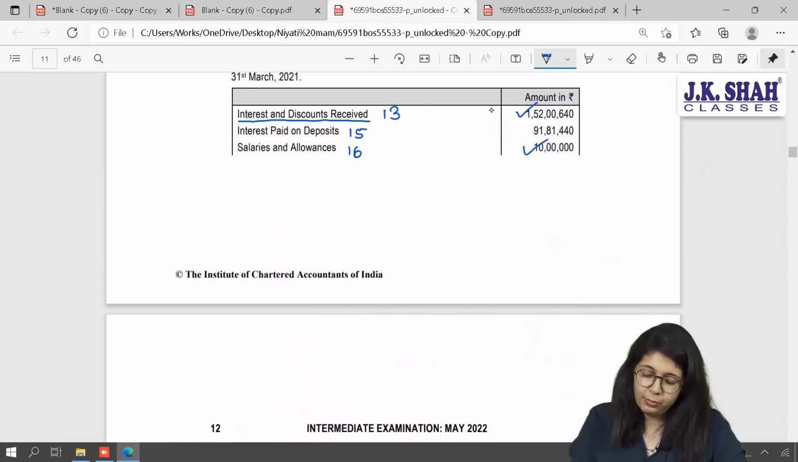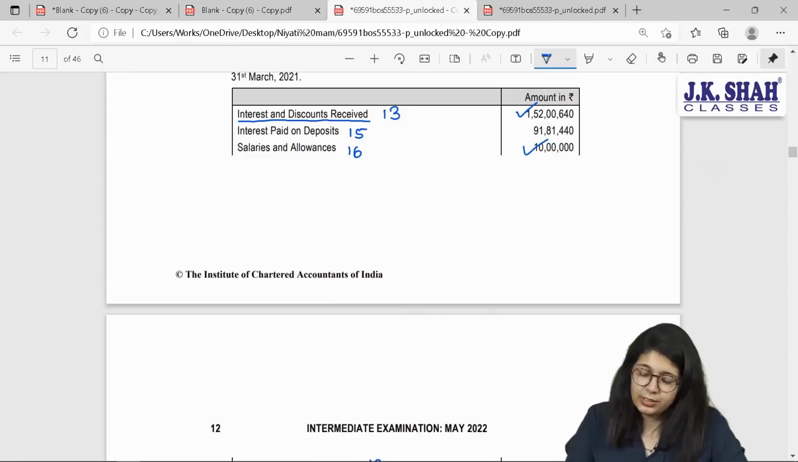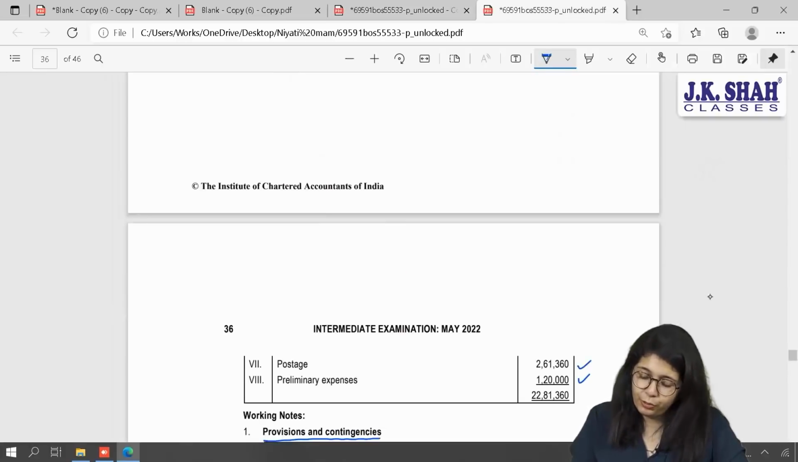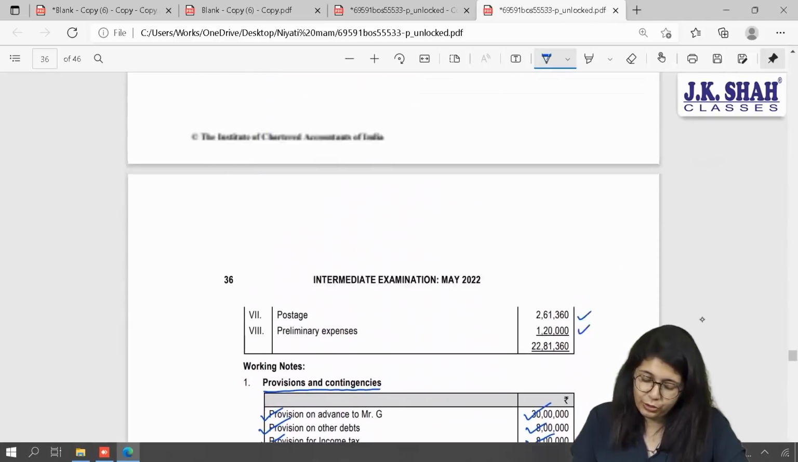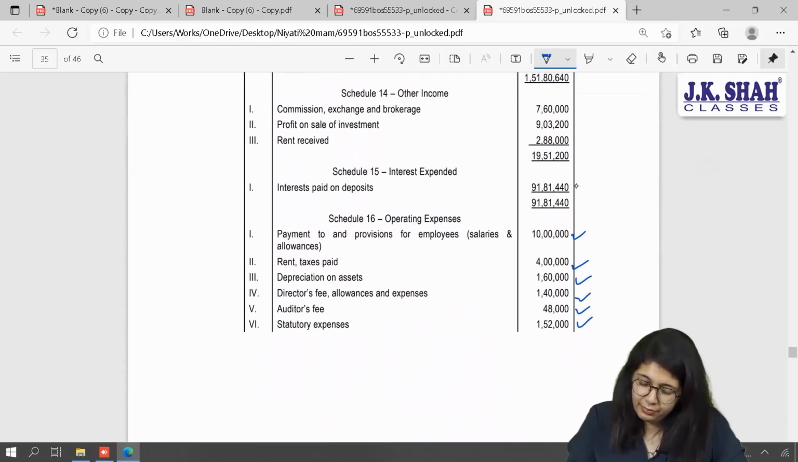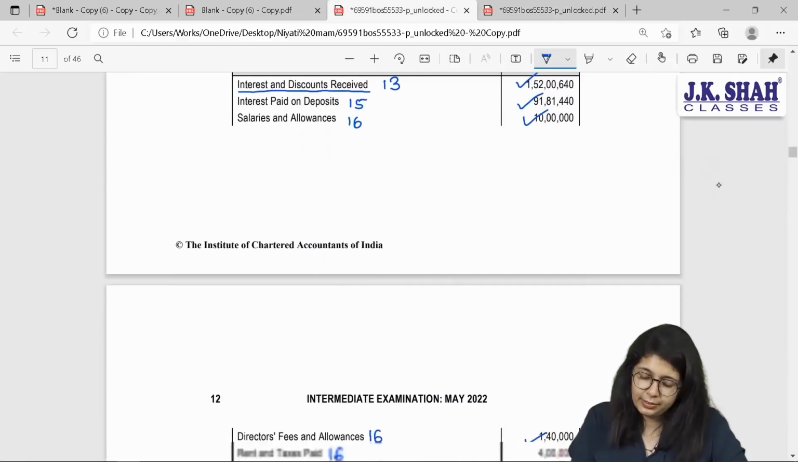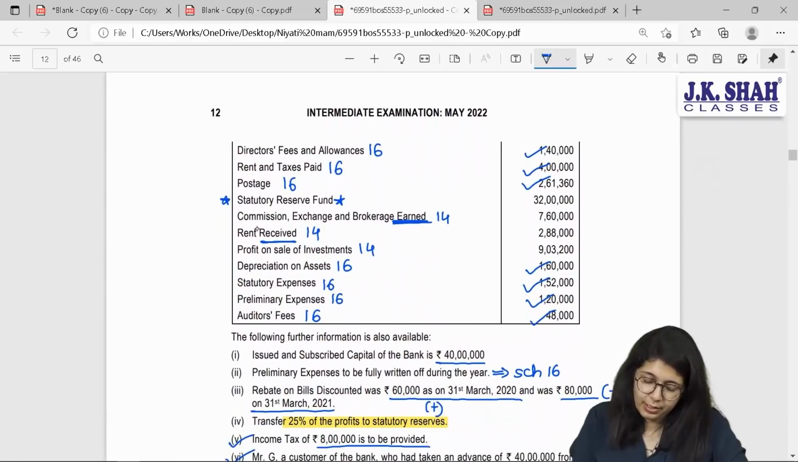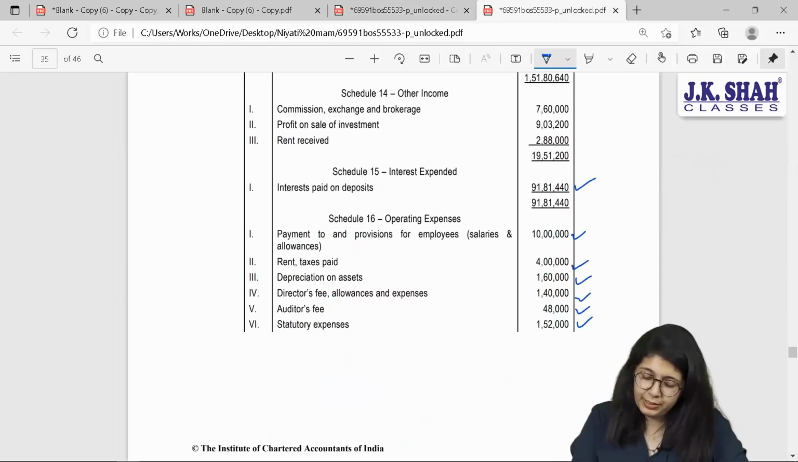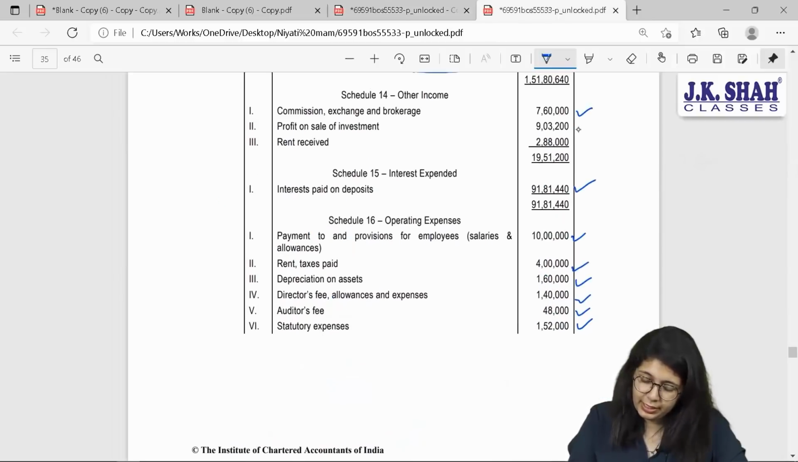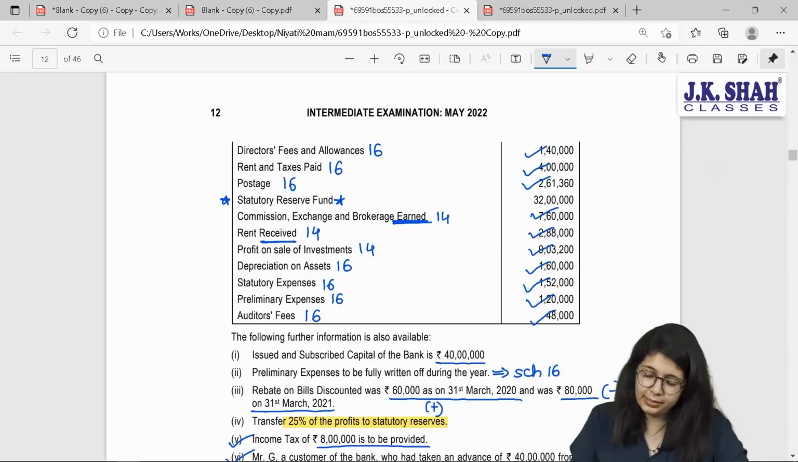Coming to schedule number 13, I have made the changes. Schedule number 15 includes 91,81,440 rupees. If you check your schedule 13 over here, 91,81,440 rupees. Next, commission received, rent received and profit on sale of investment will be these amounts: 760, 9,03,200 and 2,88,000 as it is.